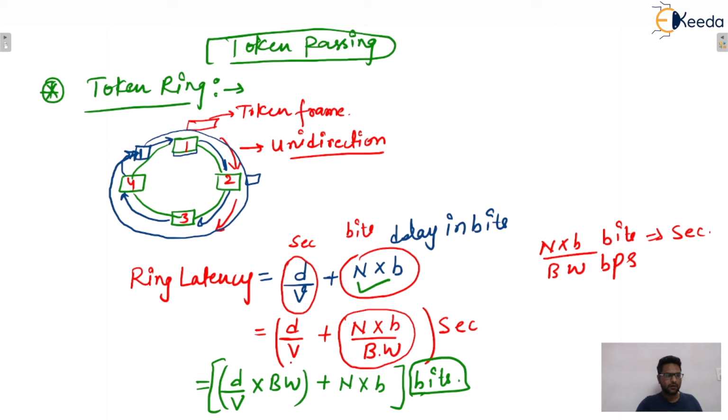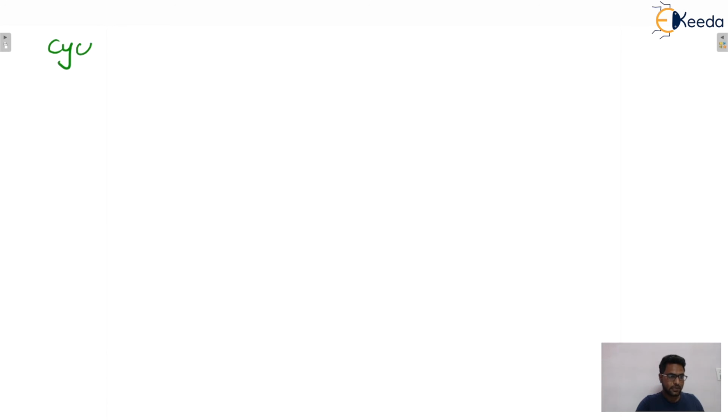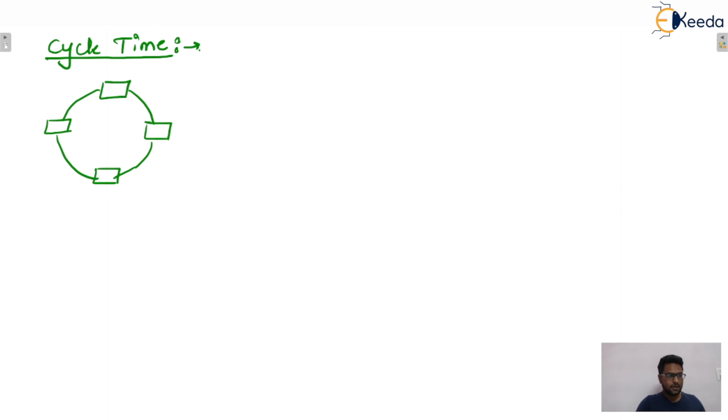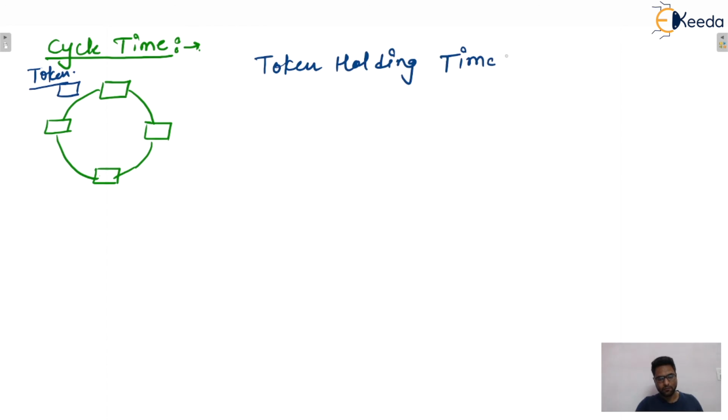Okay, moving to the next one, what will be the cycle time here? Let's say this ring is given to you, and let's say the token frame is circulating. Let's say presently the token frame is there. Now here one term will be there, that is token holding time, in short THT.